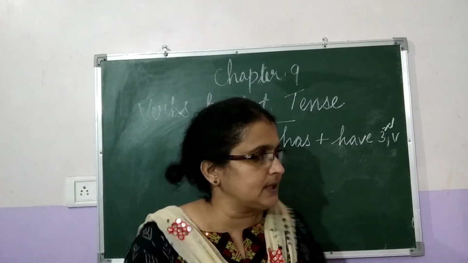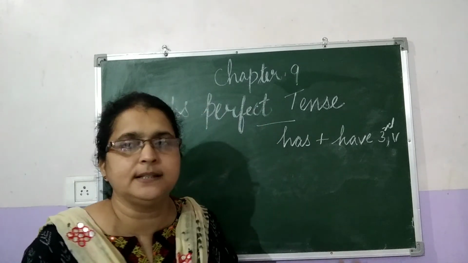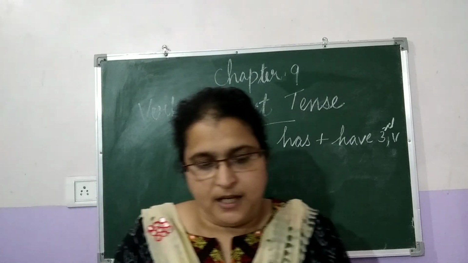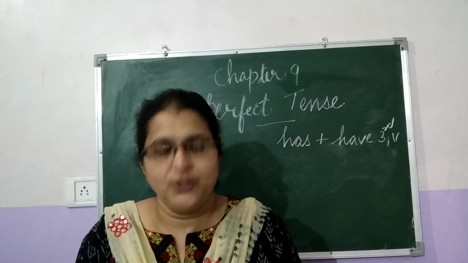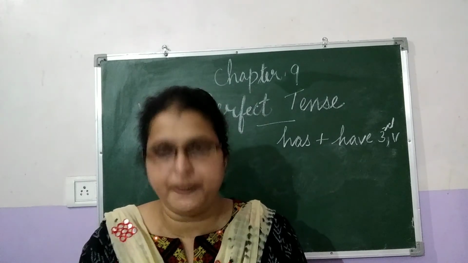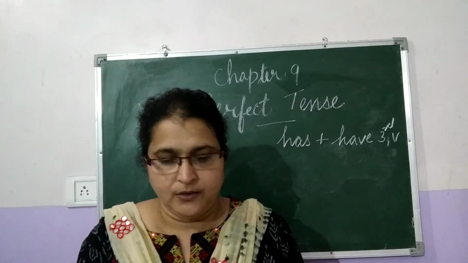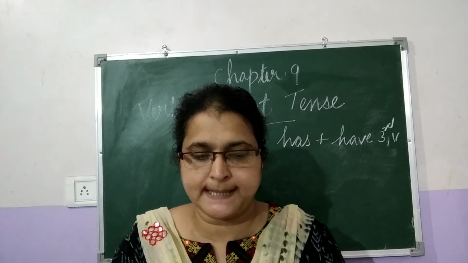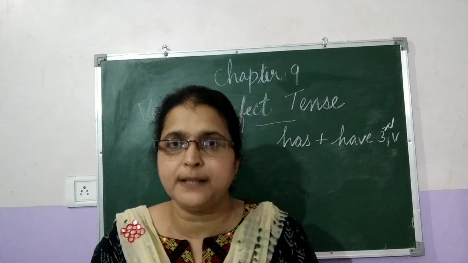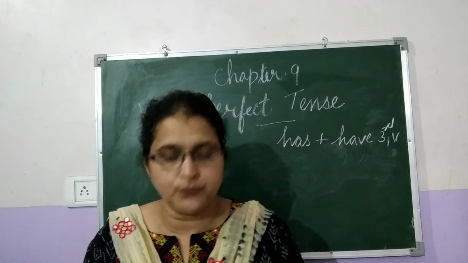I have written the structure of the present perfect tense: has or have plus third form of the verb. You can also look at page number 72. What is the structure of the present perfect tense? Has or have plus third form of the verb.